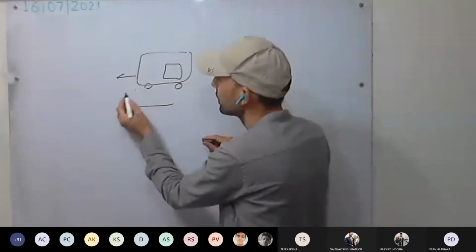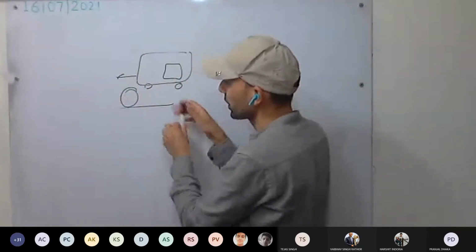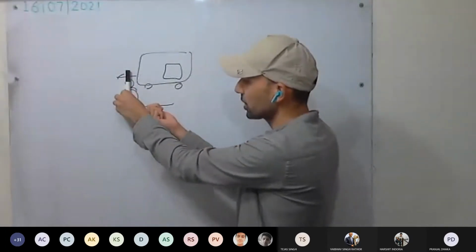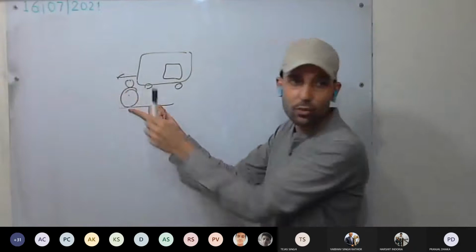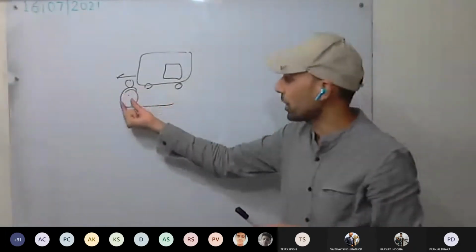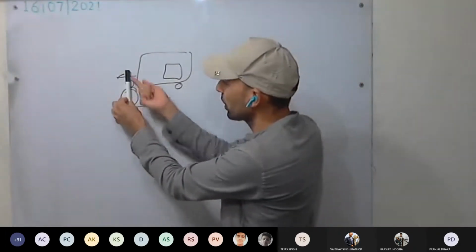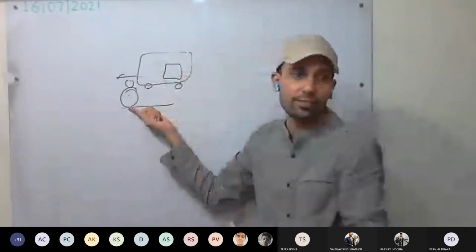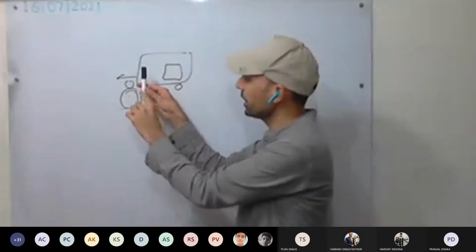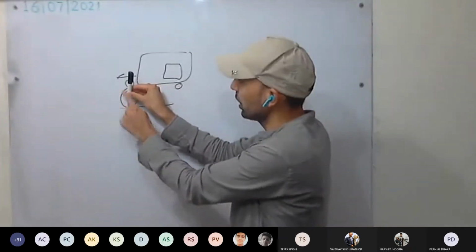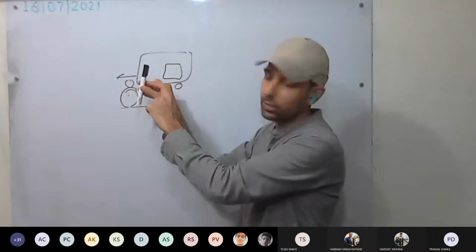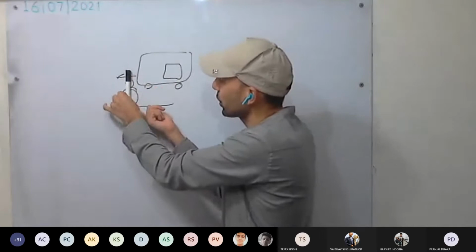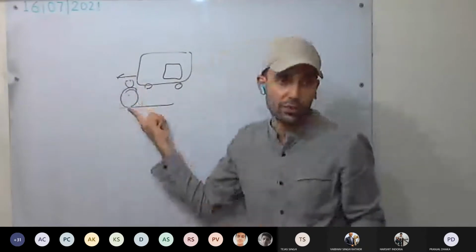The lower body of the person, this is the upper body, this is the lower body, okay? The feet touch the ground. As the feet touch the ground, they come to rest. The lower body will come to rest immediately. But what about the upper body? It's still in motion with the same speed as the train. So, fall. Understood now? The lower body comes to rest immediately as it touches the ground, but the upper body does not want to come to rest. It wants to move in the same direction. And because of that, the person falls forward.